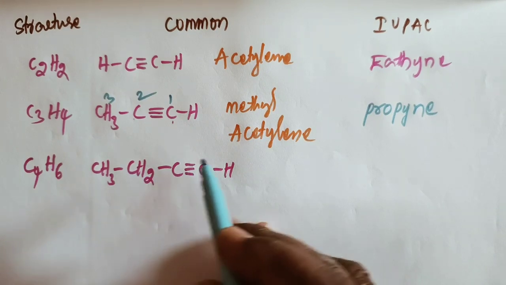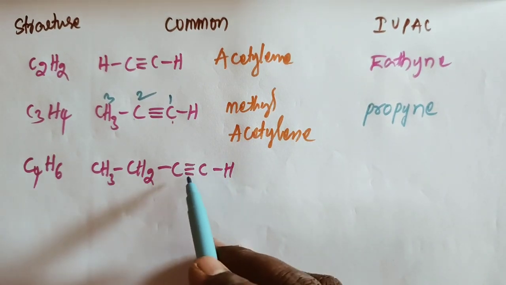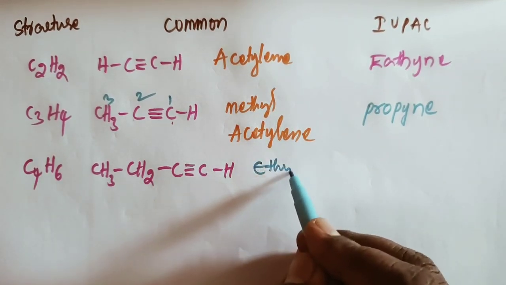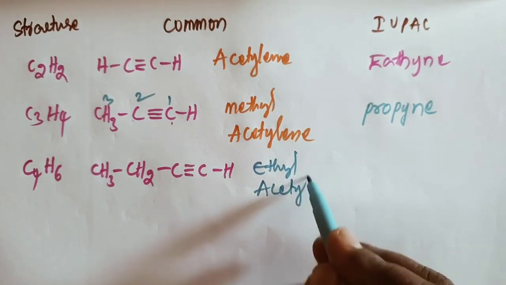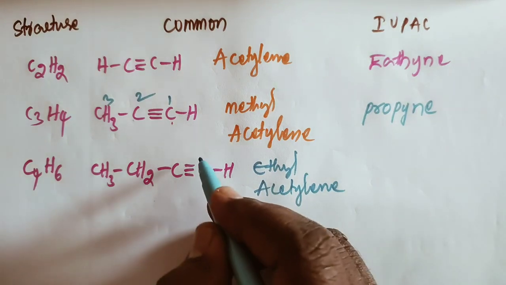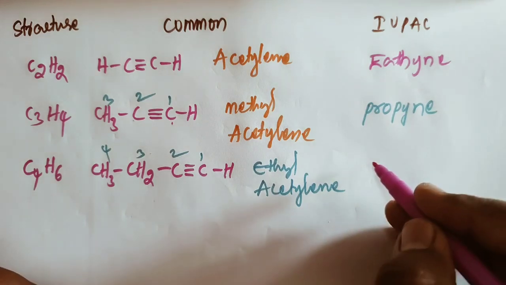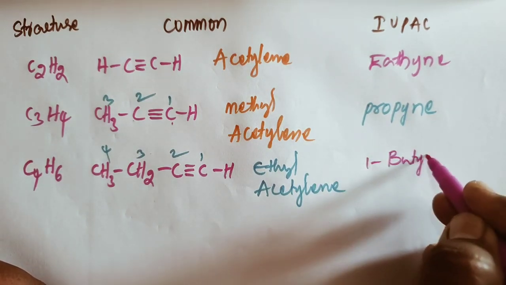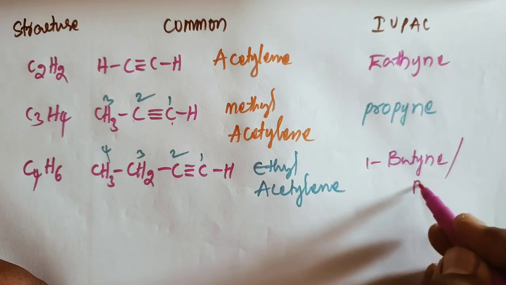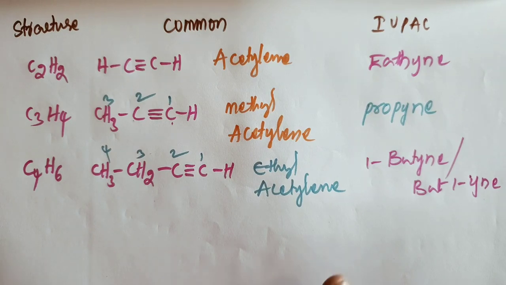Okay, and the common name of this compound is ethyl acetylene. Okay, ethyl acetylene. And from the IUPAC point of view, we take the numbering 1, 2, 3, 4. 4 carbons are but, and in which position is the triple bond? First position. 1 butyne, or but 1 ine. Okay, so this one.